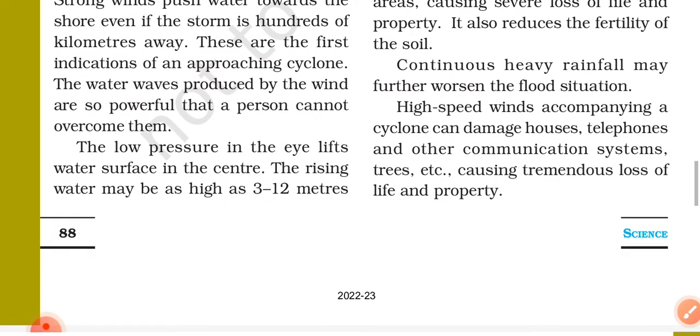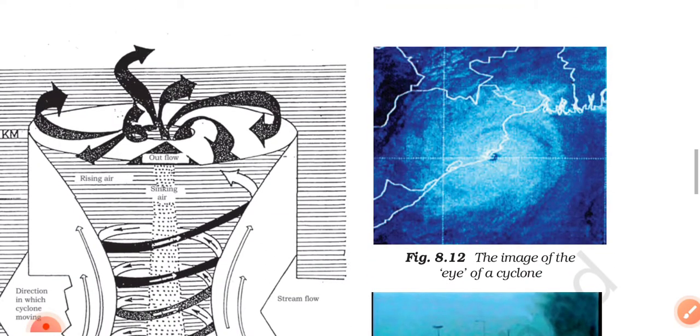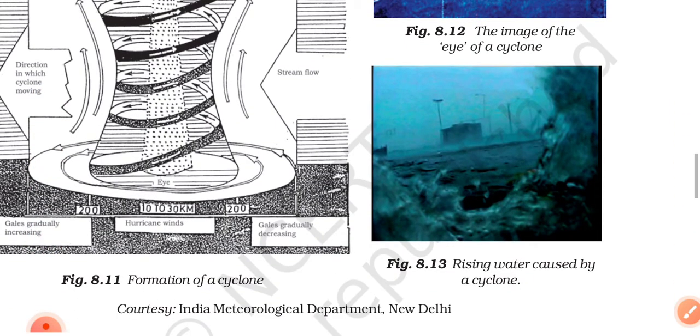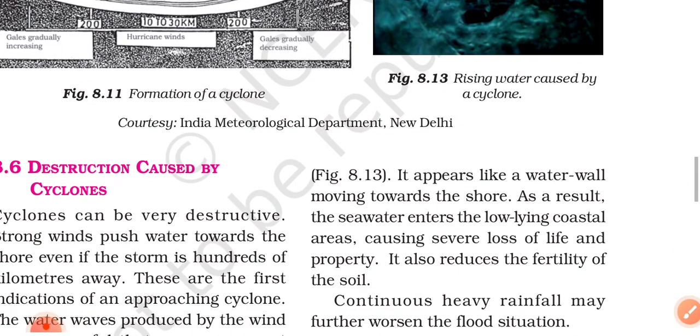The low pressure in the eye lifts water in the center. The rising water may be as high as 3 to 12 meters. Here, figure 8.12 is the image of the eye of a cyclone, and figure 8.13 shows rising water caused by a cyclone. In figure 8.13, it appears like a water wall moving towards the shore.